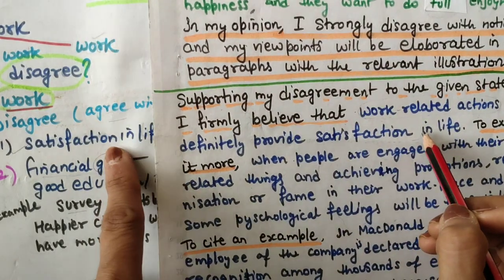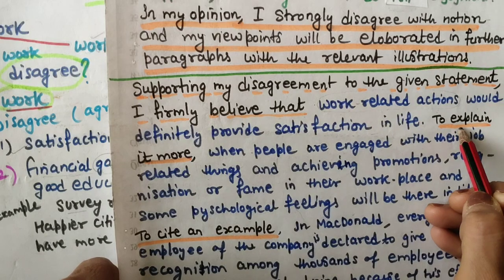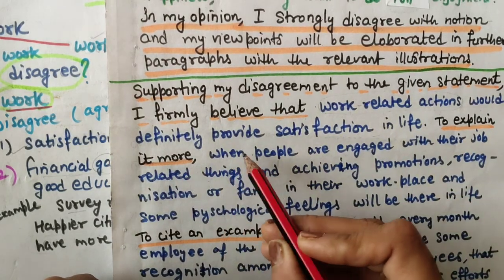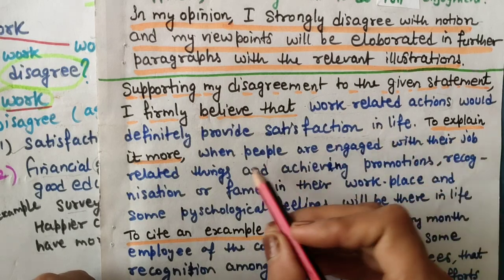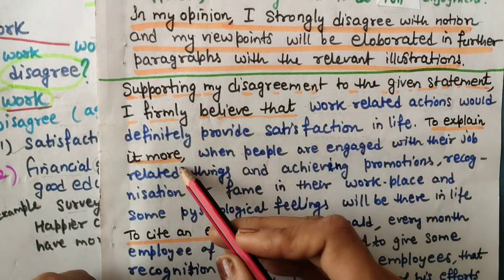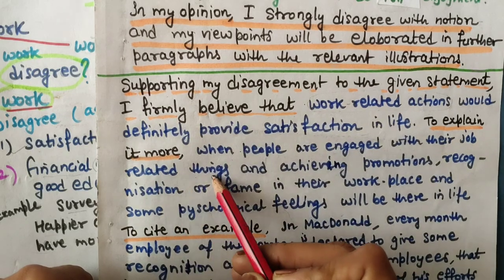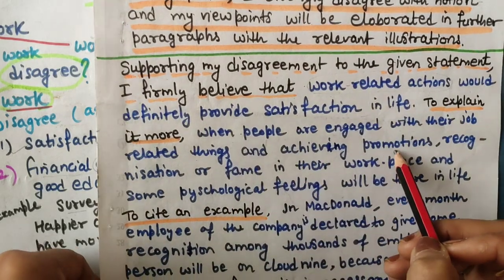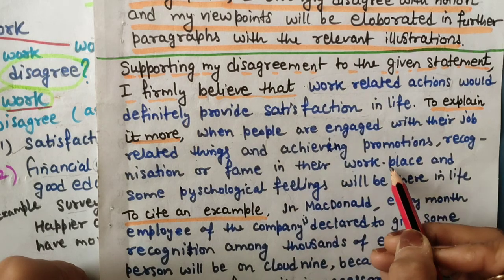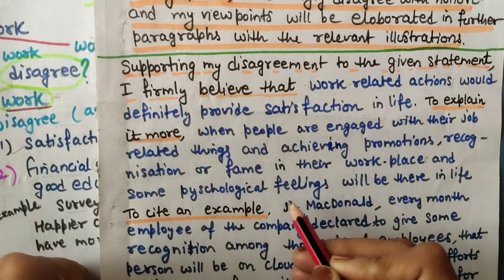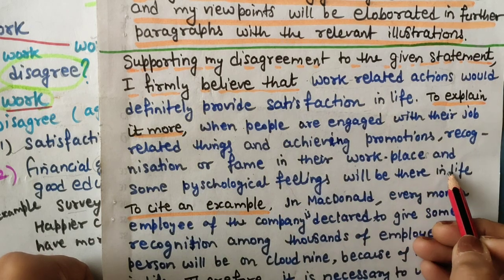See this, satisfaction in life. This is paraphrasing of with work. To explain it more, when means first you have announced the point and then you are giving explanation. To explain it more, when people are engaged with their job related things and achieving promotions, recognition or fame in their workplaces, some psychological feelings will be there in life.